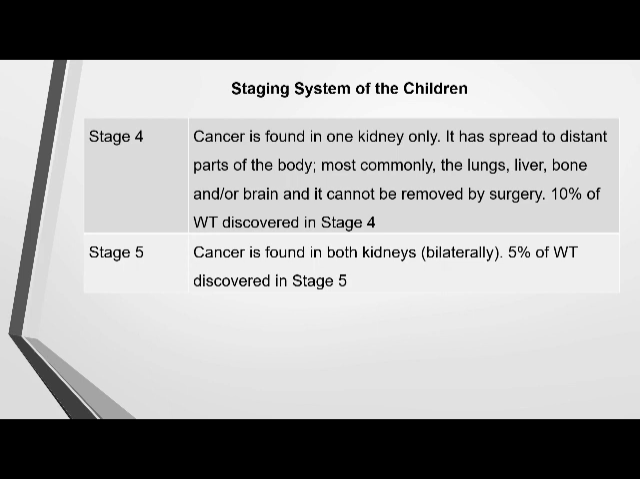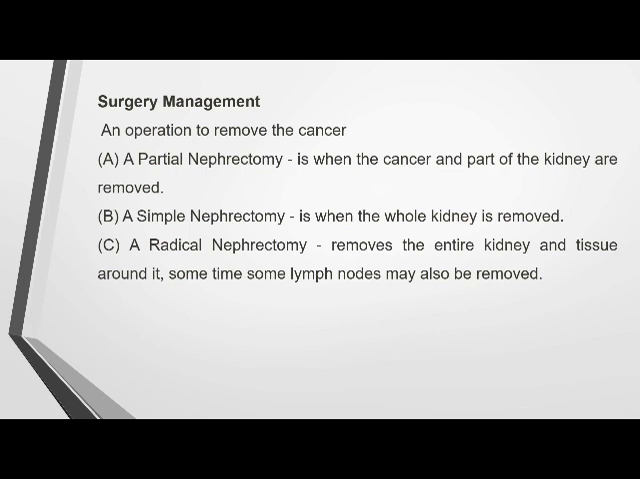Stage 5: cancer is found in both kidneys, that is, bilaterally it will be affected. 5% of Wilms tumors are discovered in stage 5. Then management: we can go for a surgical correction that is called a nephrectomy. Nephrectomy can be done in 3 ways: partial, simple and radical nephrectomy.